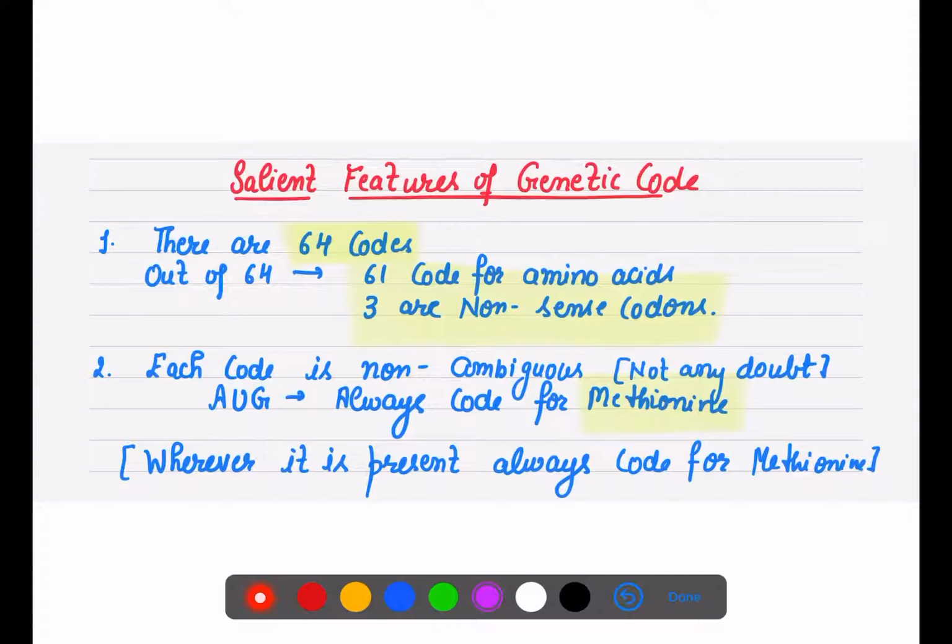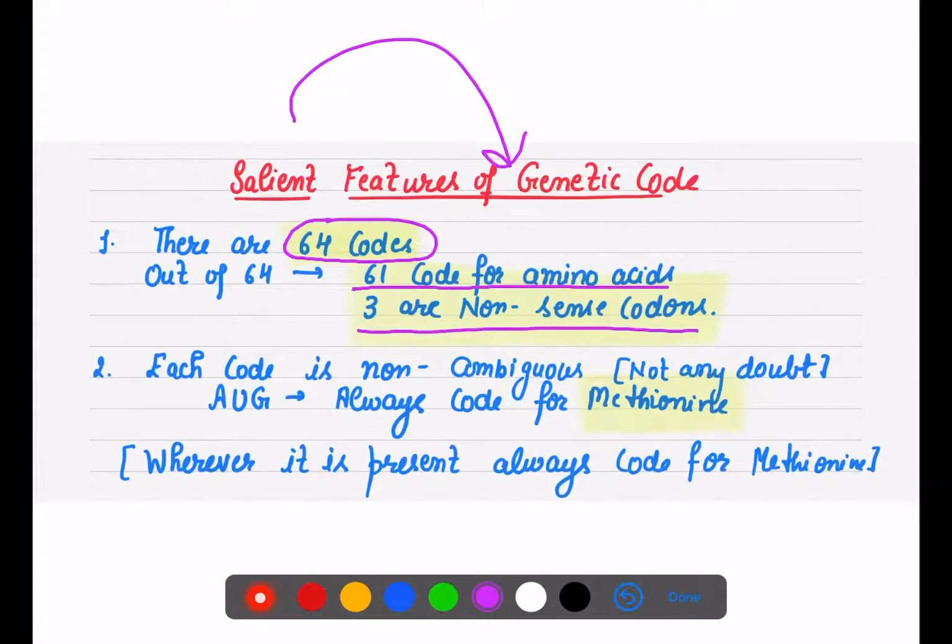Next, it is important that you understand the features or characteristics of the genetic code. There are 64 codons. Out of 64, 61 code for amino acids, and 3 are nonsense: UAA, UAG, UGA. These are nonsense codons. Each code is non-ambiguous, meaning without any doubt.